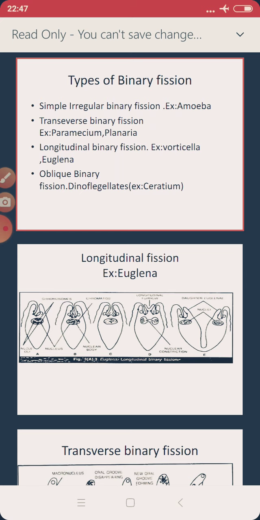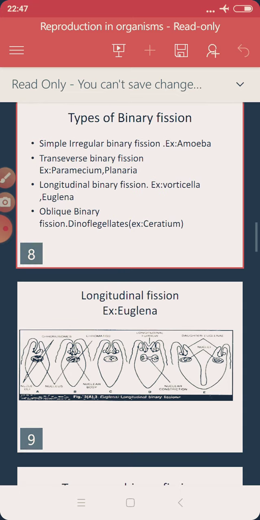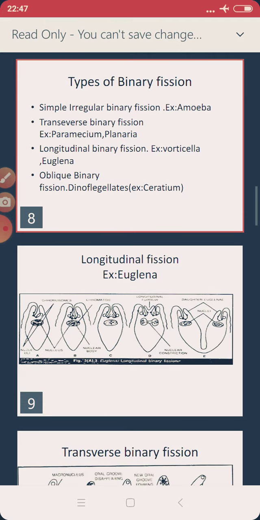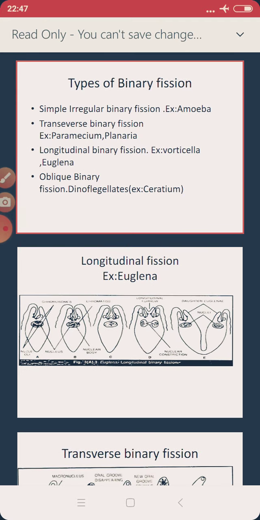Here we say that in Paramecium, the macronucleus divides by amitosis and the micronucleus divides by mitosis. I already told you what amitosis is. It is a process of asexual reproduction where the two daughter cells will not be equal, and the number of chromosomes will also not be equal. So this is a simple type of division. That is what we talk about in transverse binary fission.